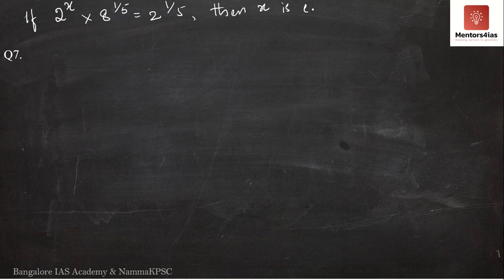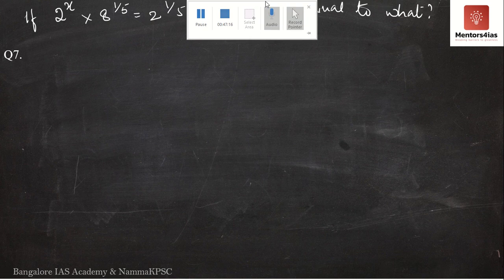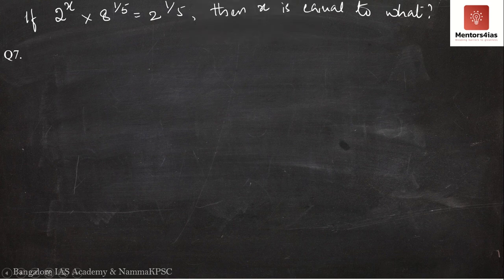So we here have option A which says 1 by 5, option B which says 1 minus 1 by 5, C which says 2 by 5, and option D says minus 2 by 5.